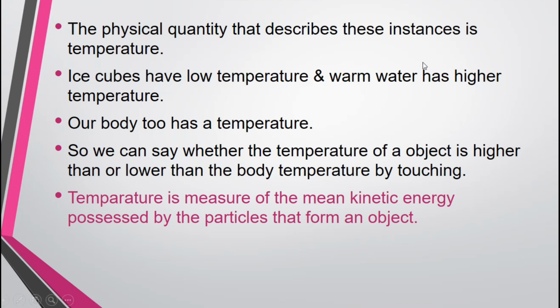The reason is our body also has a temperature. Compared to our body, when the temperature is higher, we say that it is hot. Compared to our body, when the temperature is low, we say that it is cold. Like that, we can touch objects and tell whether they have a higher temperature or a lower temperature. What is the definition for temperature? The definition for temperature is the measure of the mean kinetic energy possessed by the particles that form an object.